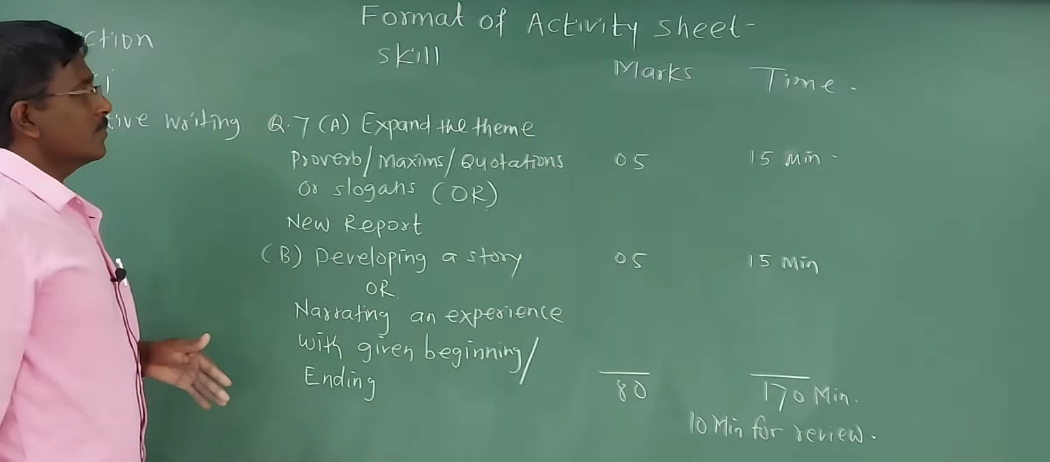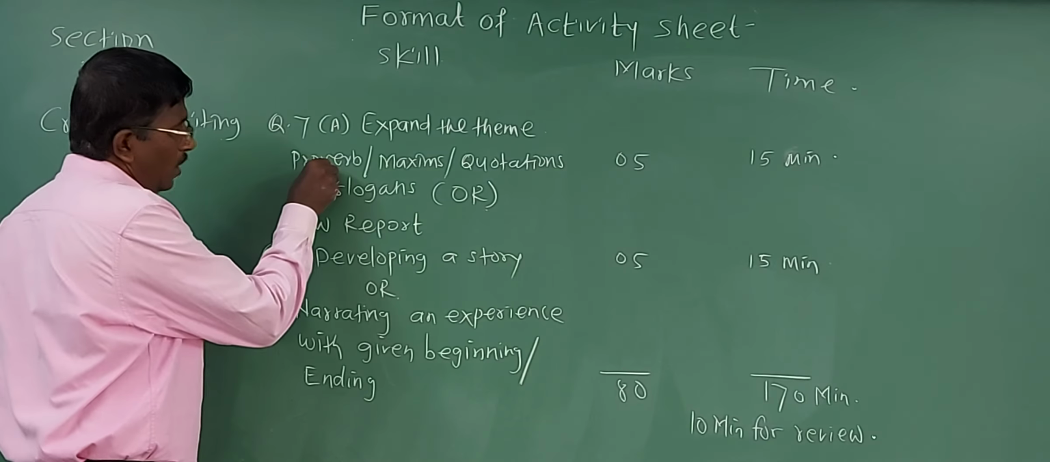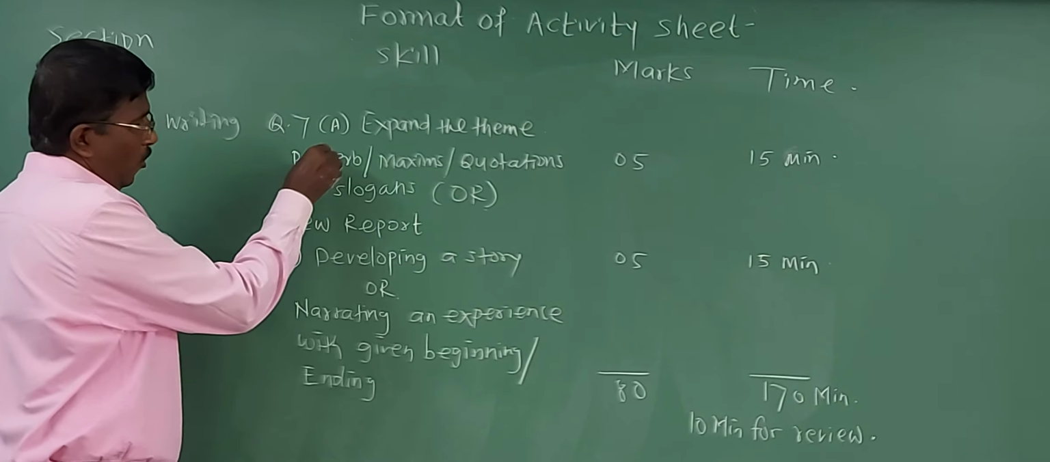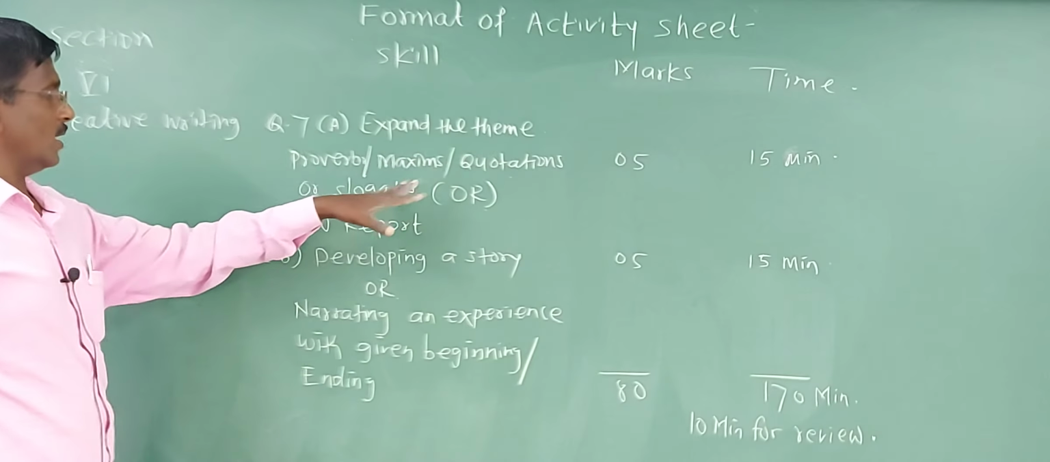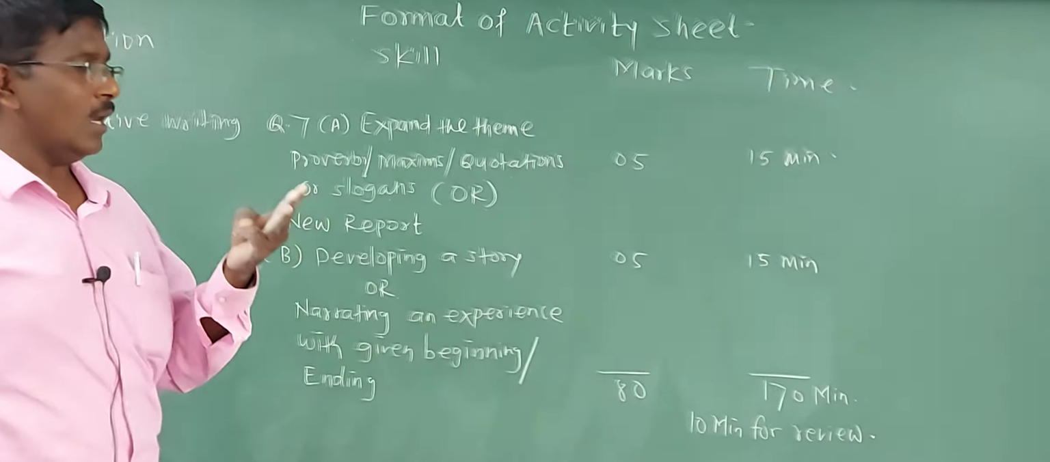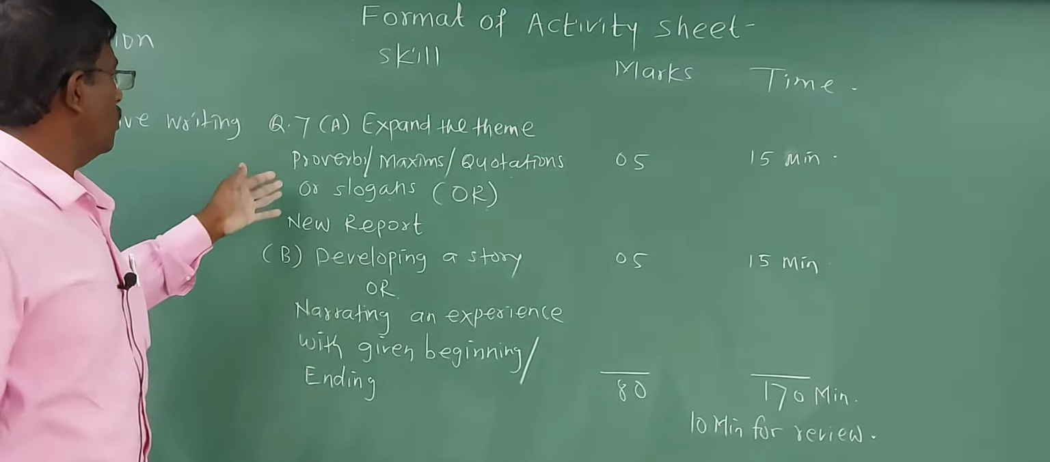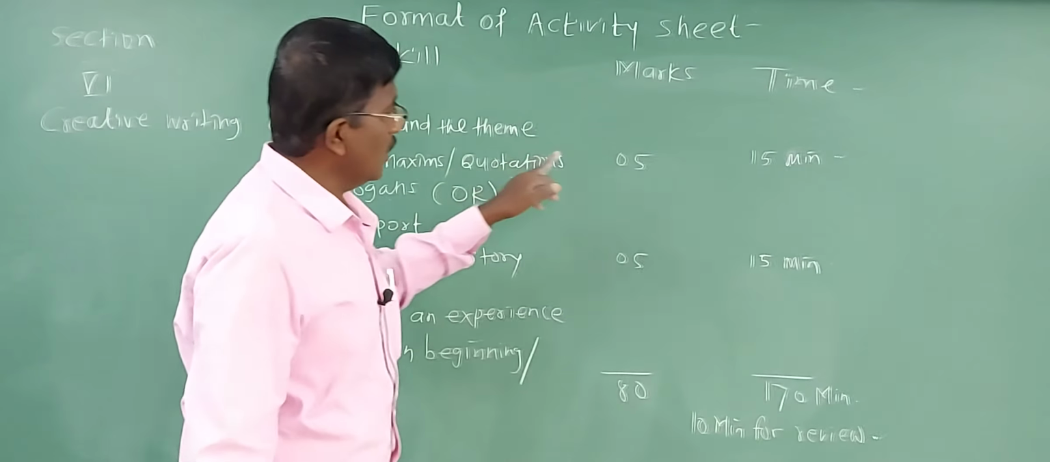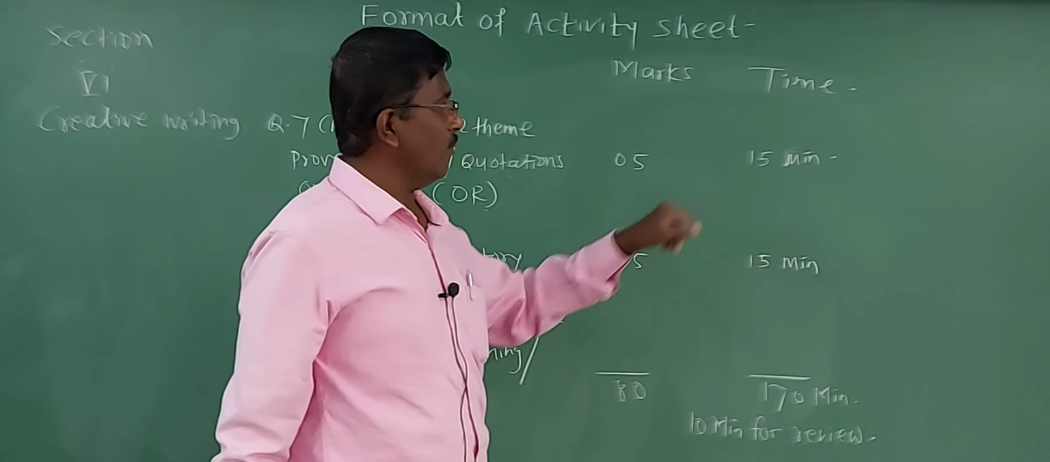And for the theme you are given either proverbs, maxims, quotations or slogans. So there will be 3 options for you, and you have to choose one of them. This question is for 5 marks, and the time for this question is 15 minutes. But without imagination power, without practice and extra reading, you cannot solve this question effectively. Or there is an alternative option, a news report.